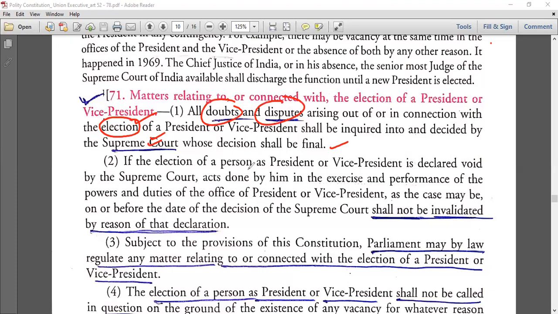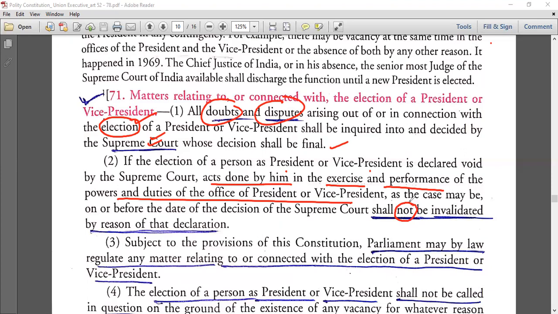Second, if the election of a person as President or Vice President is declared void by the Supreme Court, suppose an election was maybe not done nicely, the dispute went to the Supreme Court and the Supreme Court declared it void, then the acts done by him in exercise and performance of the powers and duties of the office, on or before the date of the decision of the Supreme Court, shall not be invalidated.